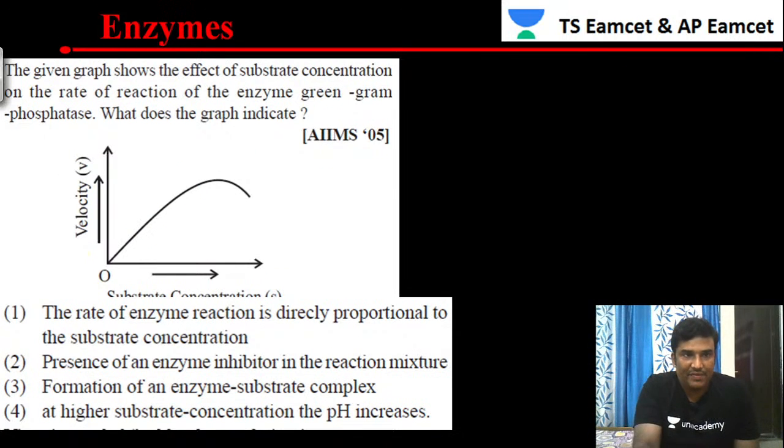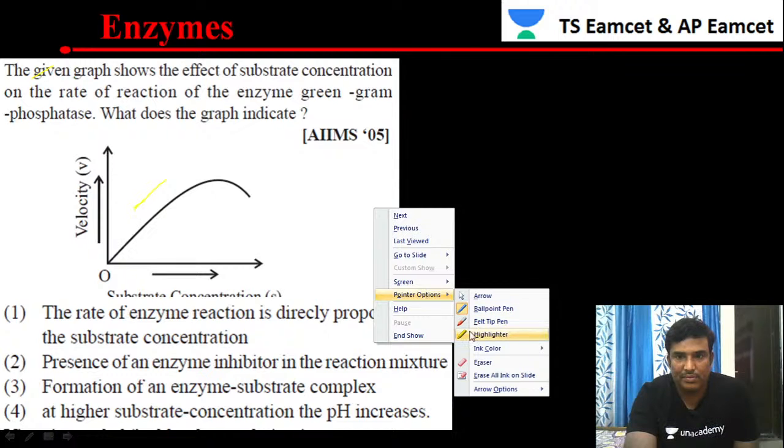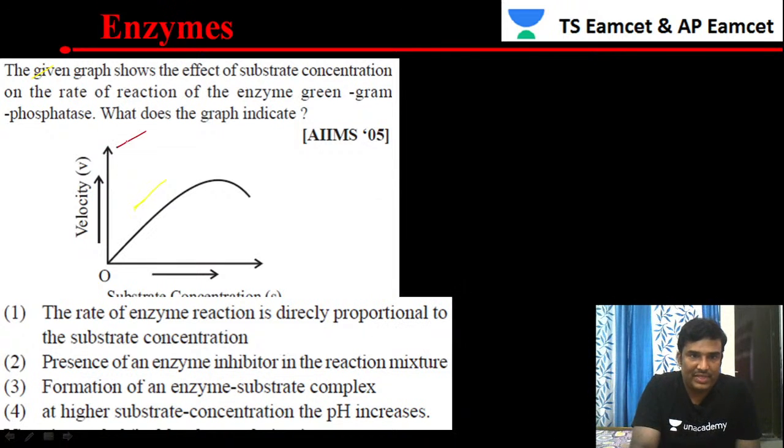So let's see this graph. The given graph shows the effect of substrate concentration on the rate of reaction of an enzyme. What does this graph indicate?